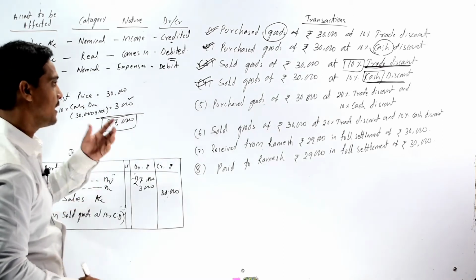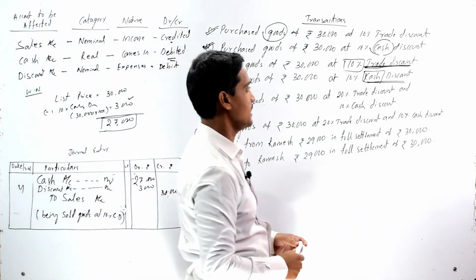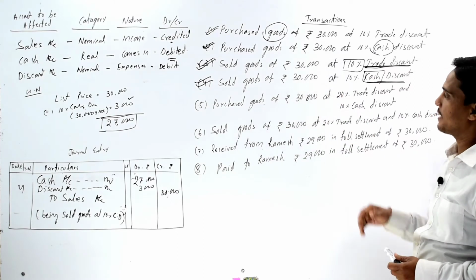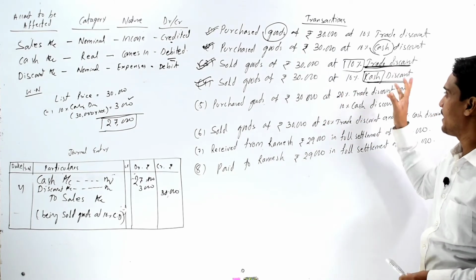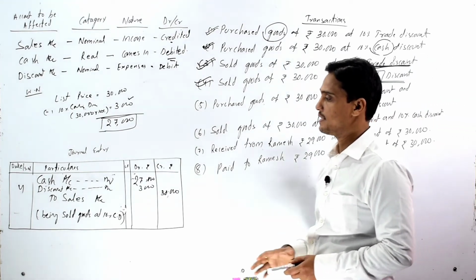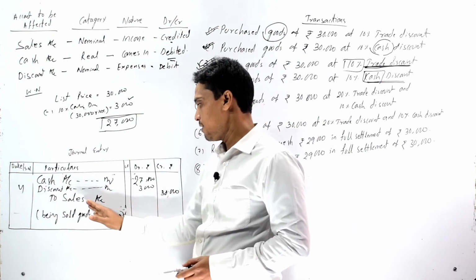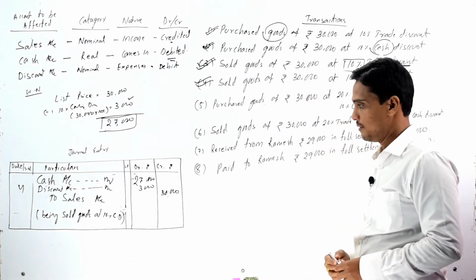So the journal entry of our fourth transaction, that is sold goods of rupees 30,000 at 10% cash discount, is cash account debit, discount account debit to sales account.